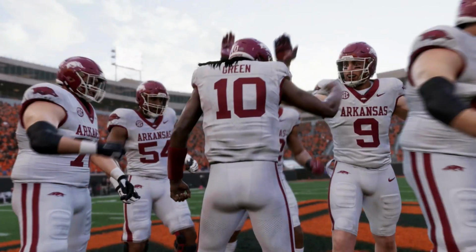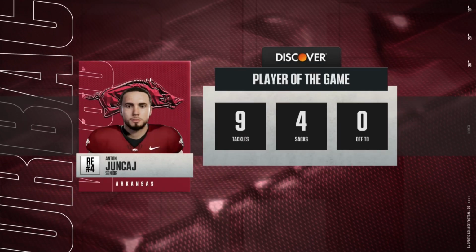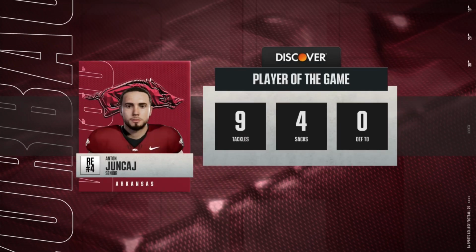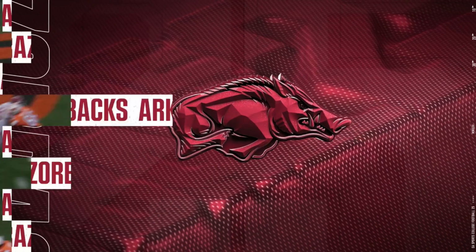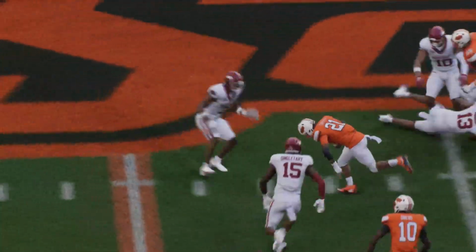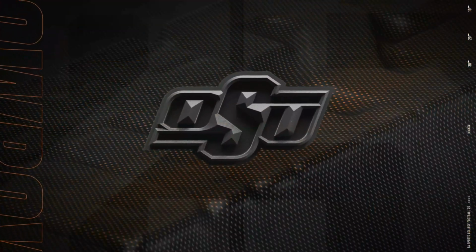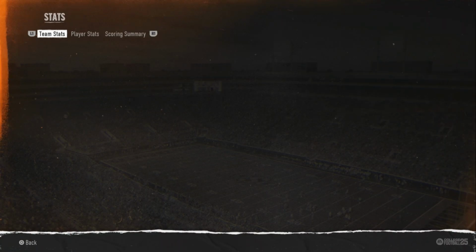The Arkansas Razorbacks come in and get what I guess you would call an upset, mostly behind this guy getting 4 sacks. I'm not even going to try to pronounce that last name, but let's look and see what Barry Sanders did. As you can see there, he's got a good run, but we want to get to the actual stats, and let's see. Did he do very well?